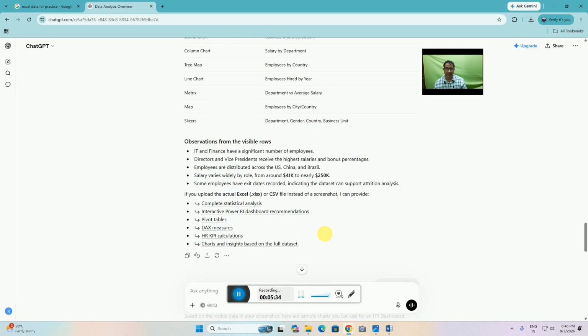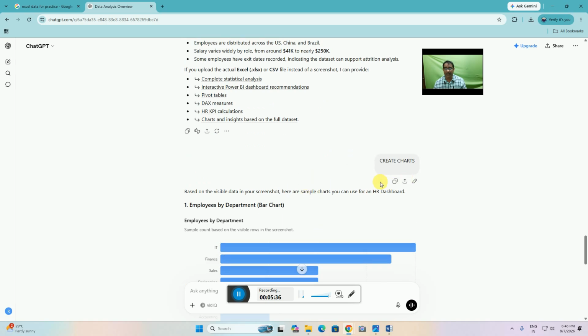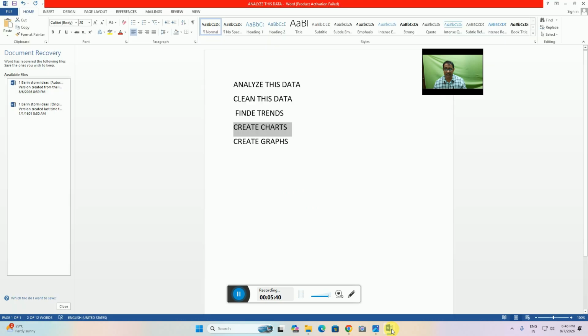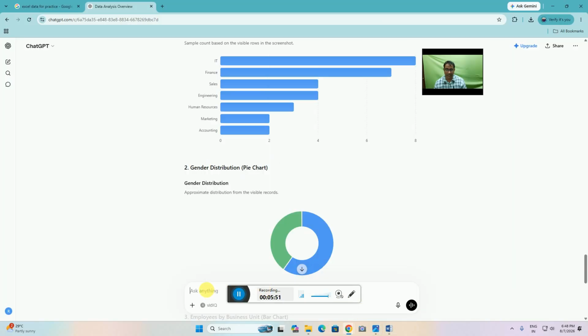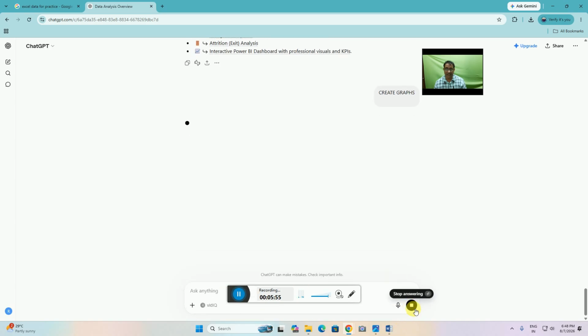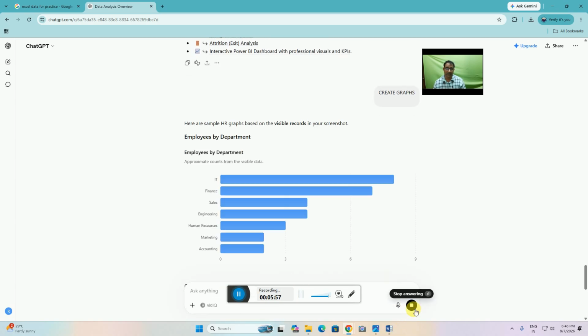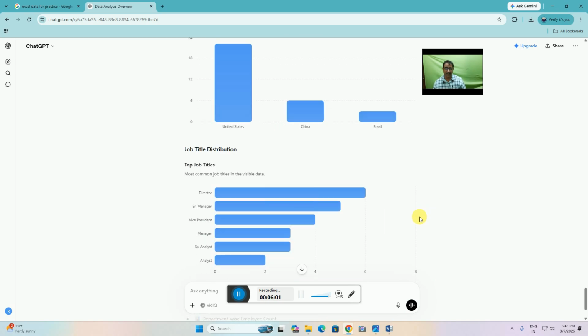The prompt is given very easily. You only type one word: create chart. Now another one is create graphics, graphs. Then paste this into ChatGPT and upload. The single word creates a graph. This creates the graph just like the chart, and this way.